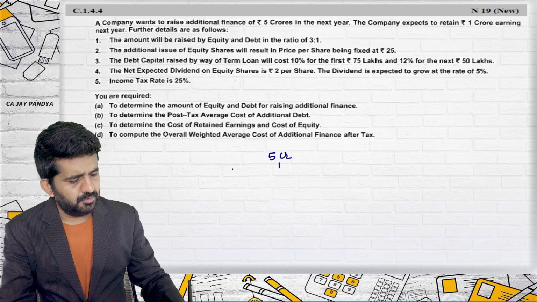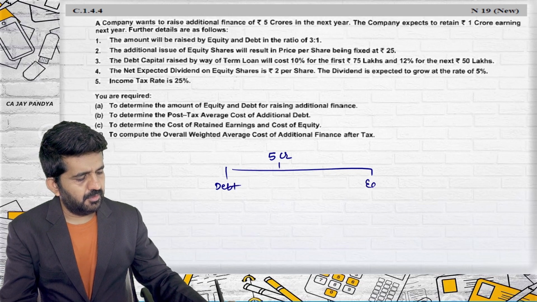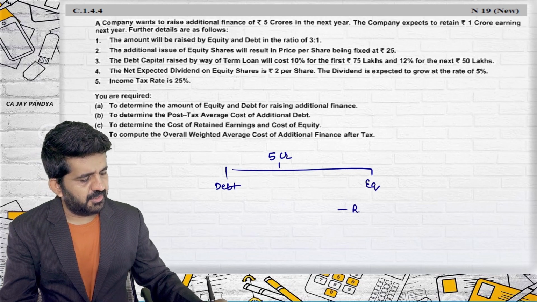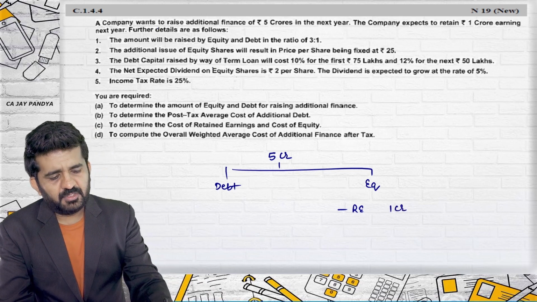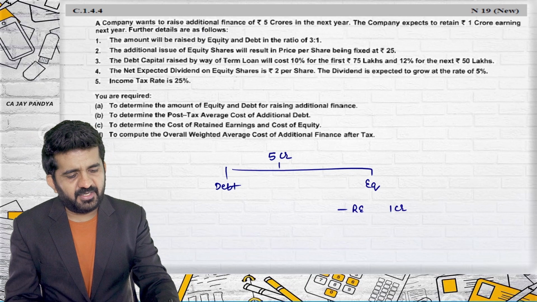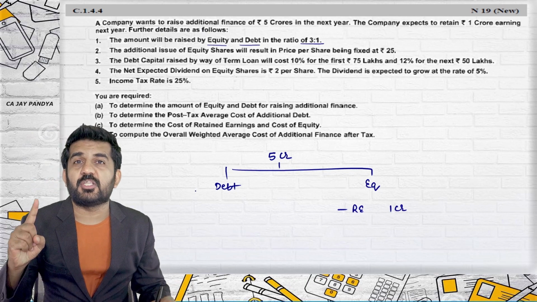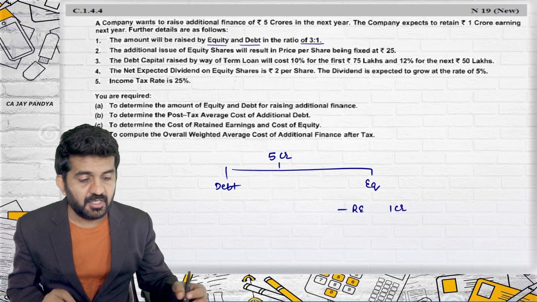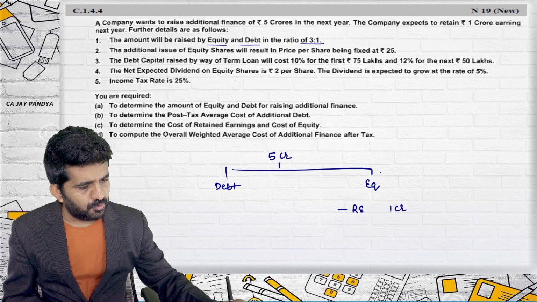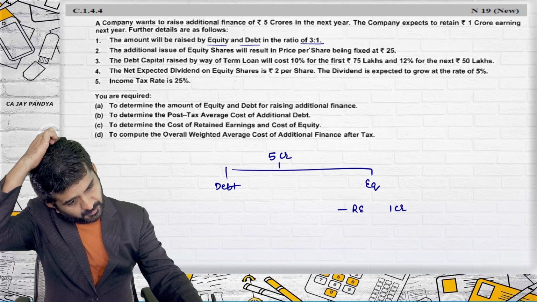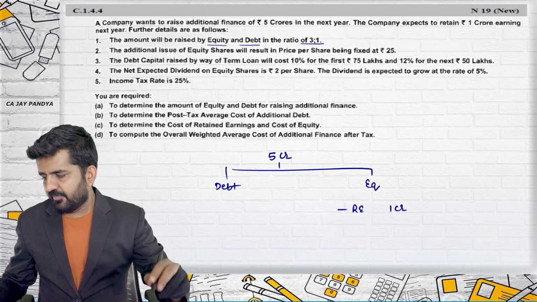So debt, equity. In equity, there is already a retained earning of 1 crore. Further details are as above. The amount will be raised in equity and debt in the ratio of 3:1. Try to understand, this is not debt equity ratio. This is equity debt ratio. So equity will be 3 portion and debt will be 1 portion.